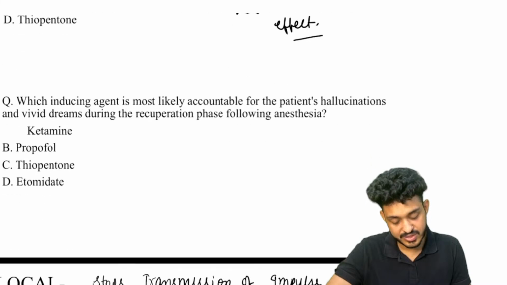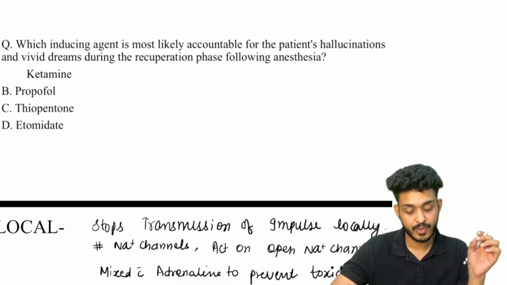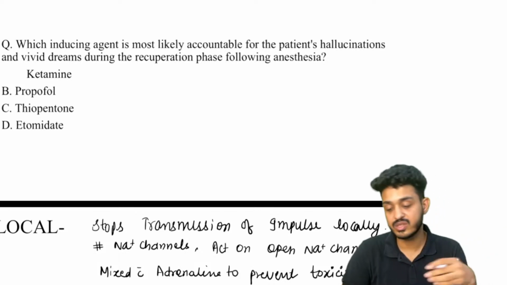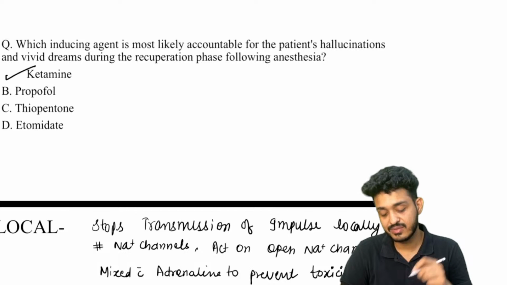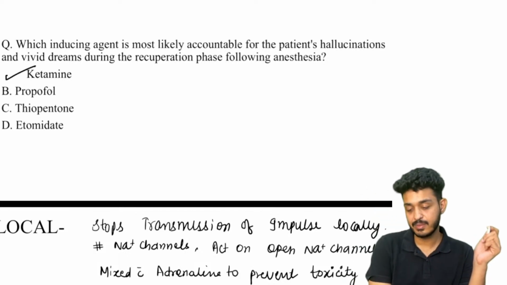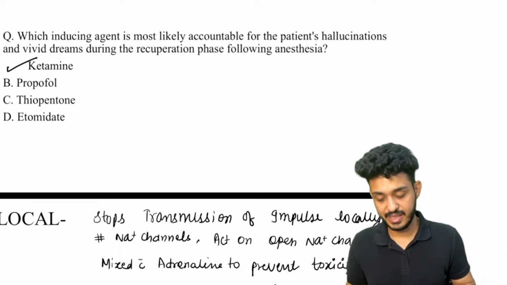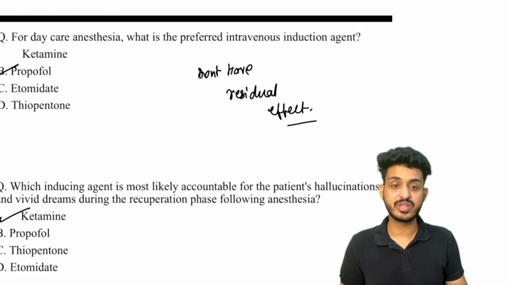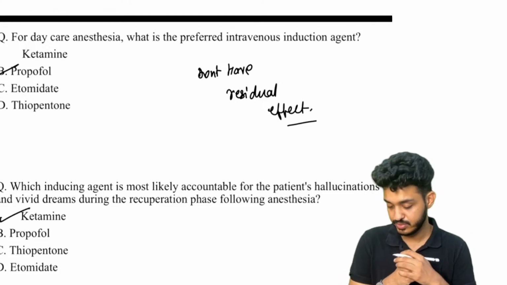Next one is, which inducing agent is most likely accountable for the patient's hallucination and vivid dreams during the recuperation phase following anesthesia? I've told you dissociative anesthesia is done by ketamine. So here the answer will be ketamine, guys. I think you can do such type of questions. If they ask you such questions in your examination, I think you will be able to do them.